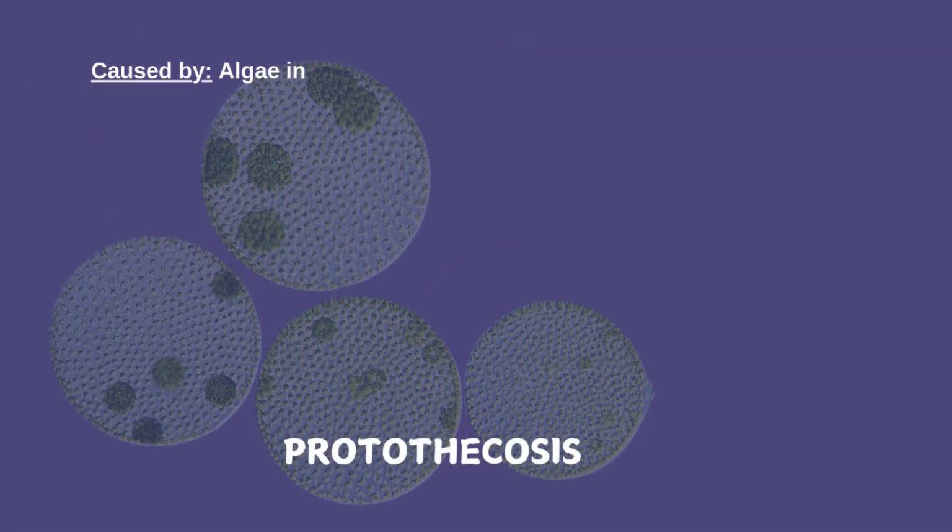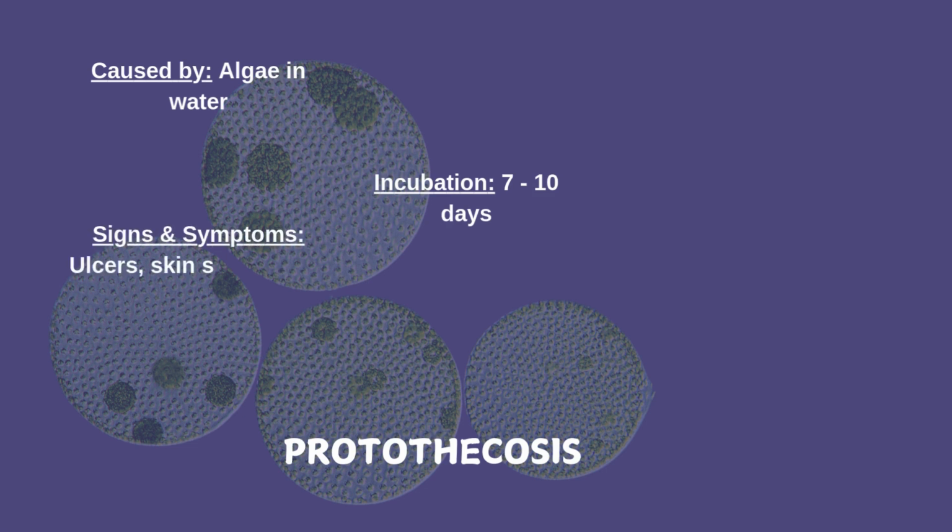Protothecosis is an infection caused by algae found in water. This algae infects animals and humans, but is most commonly seen in dogs. Incubation period is 7–10 days. Signs and symptoms include ulcers or skin sores, often accompanied by a fever.